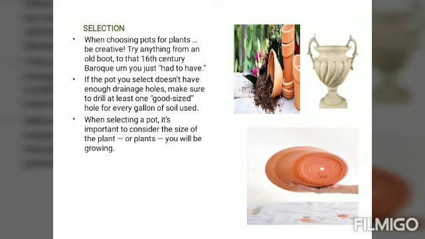If you irrigate, अगर ज़्यादा पानी डाल दिया भी तो कोई बात नहीं, यहाँ से drain हो जाएगा, right? The water will come out from here. That's why it is important, so that जो आपका root है वो नहीं सरेगा, and it doesn't get too hot sitting in the sun also. If the pot you select doesn't have enough drainage or a hole, make sure to drill. अगर hole नहीं है, you can drill कर सकते हो, you can make one.